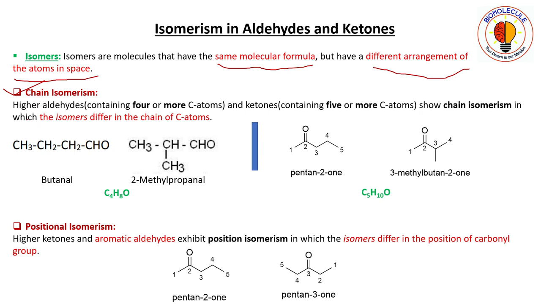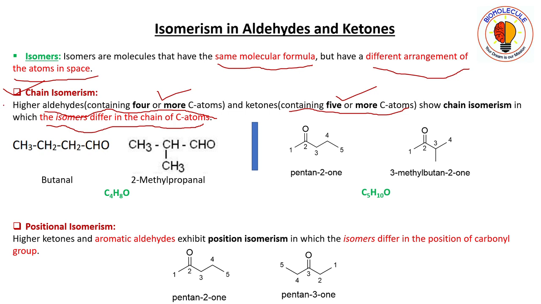The criteria for chain isomerism is that the aldehyde must have 4 or more carbon atoms and the ketone must contain 5 or more carbon atoms. Aldehydes containing 4 or more and ketones containing 5 or more carbon atoms show chain isomerism, in which the isomers differ in the chain of carbon atoms. Here the isomerism occurs within the chain of the carbon atoms.